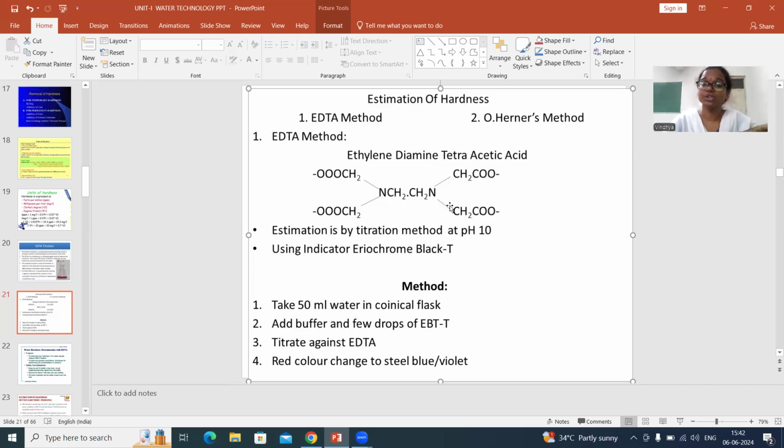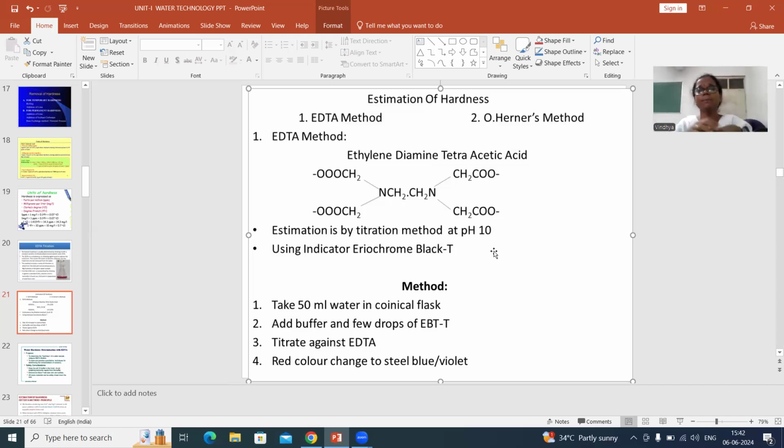And how do you maintain a pH of 10? That is the next question. So we all know that if you want to maintain a pH, you have something called a buffer solution. Buffer solutions are solutions which can maintain the pH at our interest. Based on what type of buffer solution you are using, that pH can be maintained.